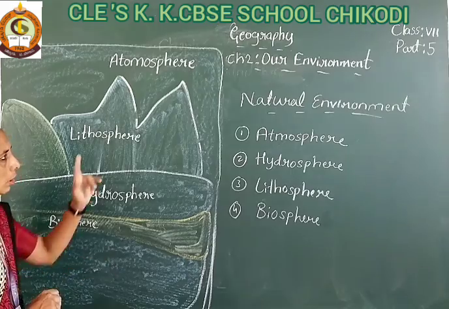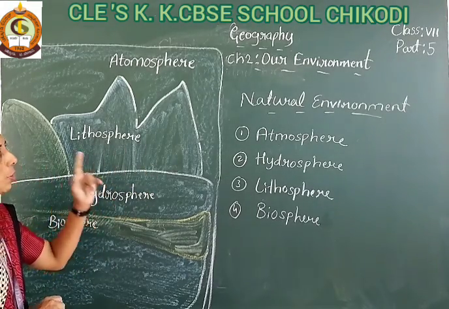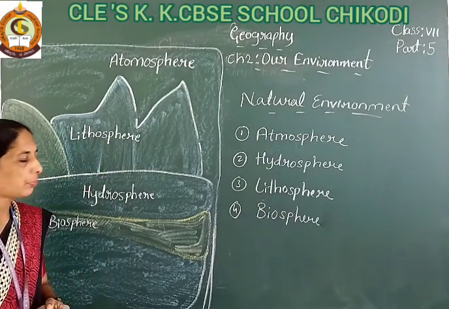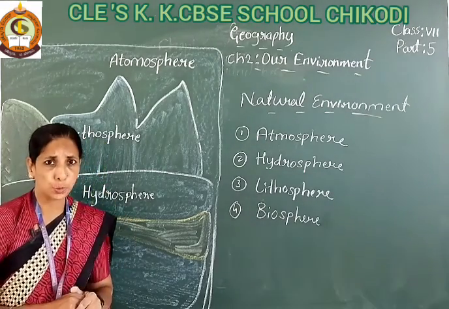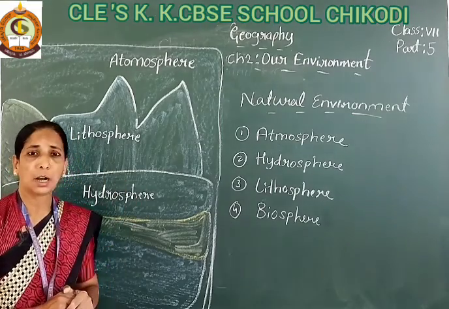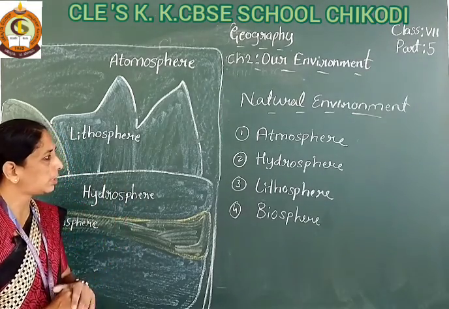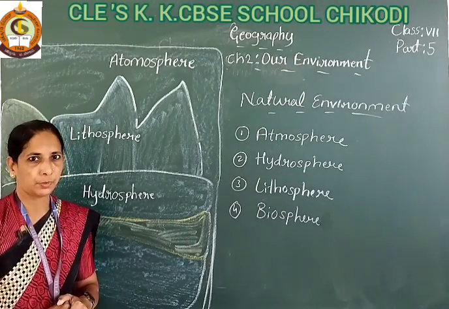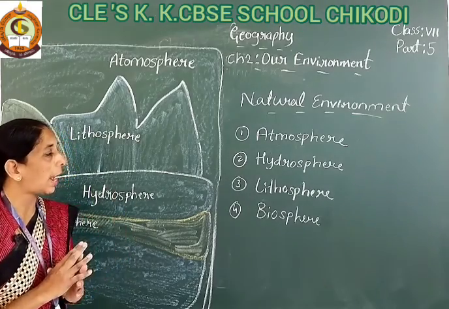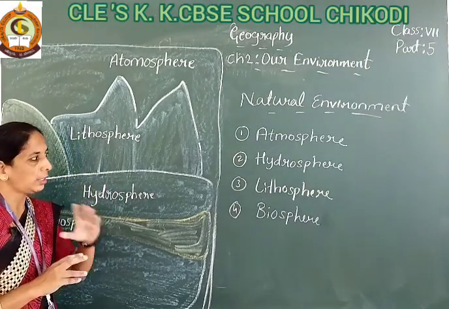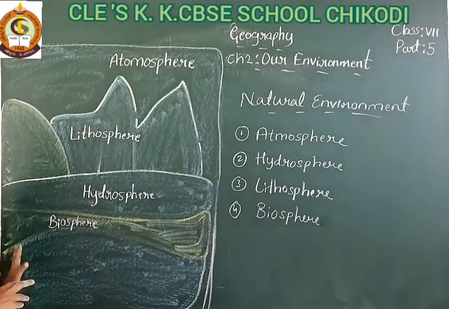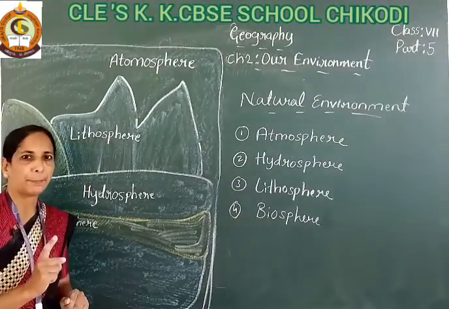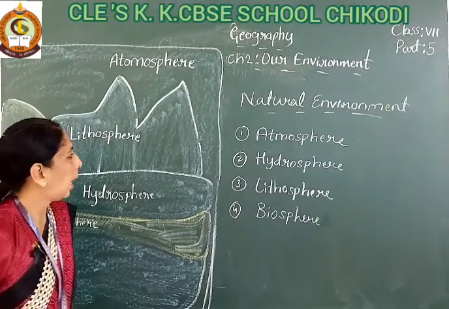So that is about the natural environment. The natural environment is divided into four categories: atmosphere, hydrosphere, lithosphere and biosphere, as you can see in this diagram. I will explain these parts one by one. First I talk about the atmosphere.